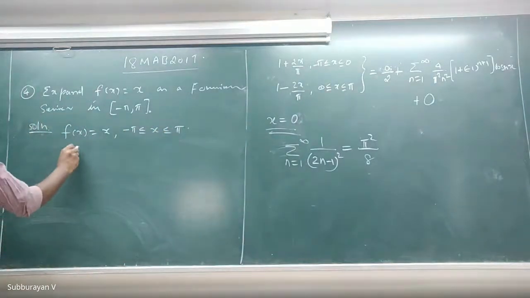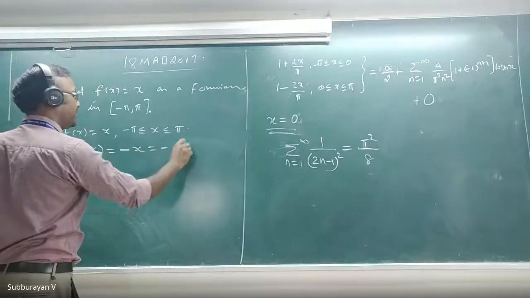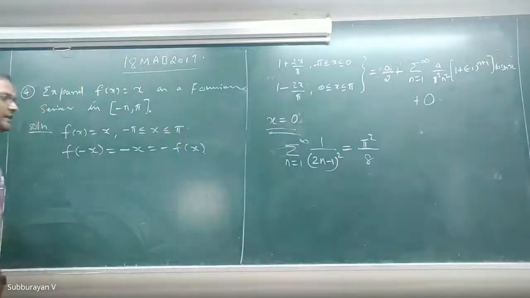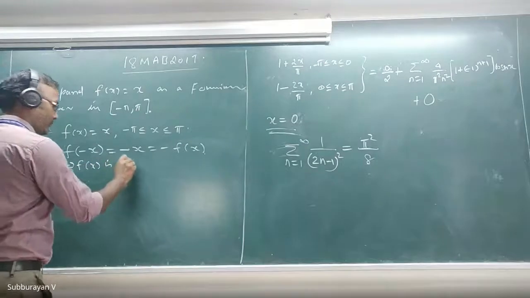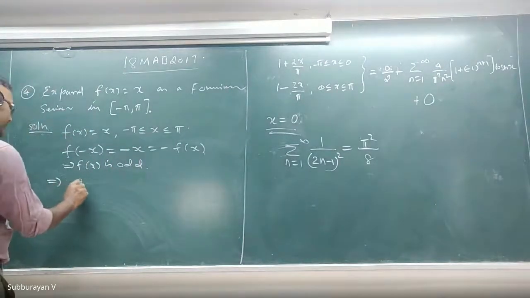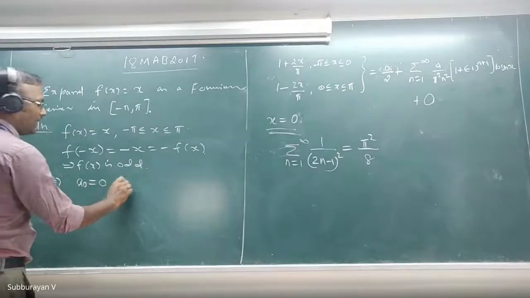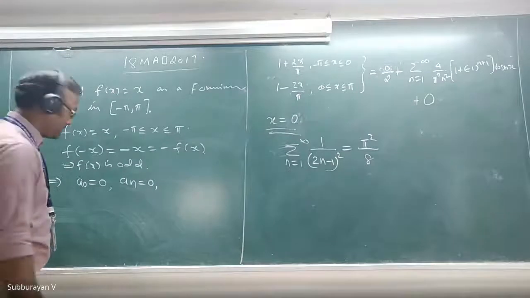And then what is our f of minus x? f of minus x is minus x, which is equal to minus f of x. Therefore, f of x is odd, which implies a naught equal to 0 and an equal to 0.